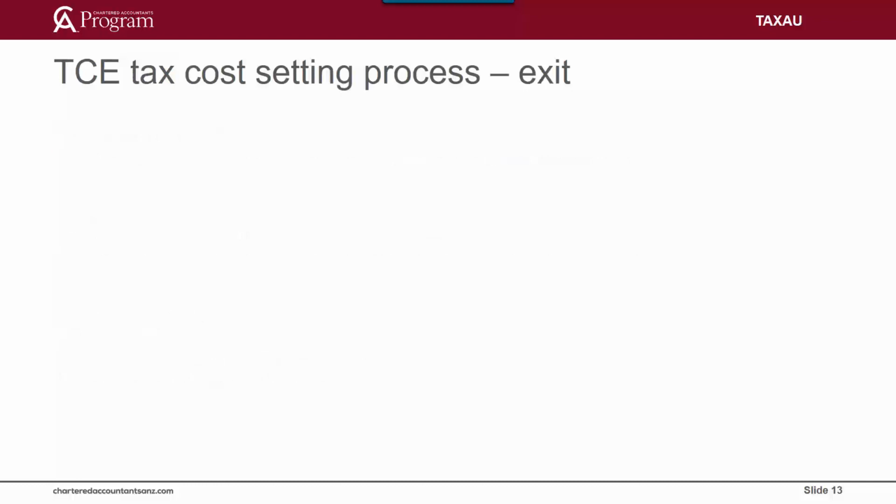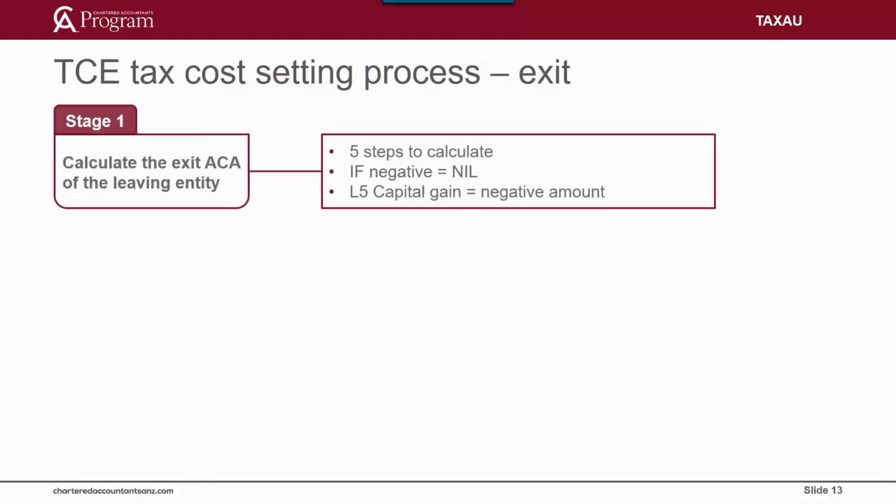Just like on entry to a tax consolidated group, there are broadly three stages or steps that need to be completed when an entity leaves a tax consolidated group. The first stage is to calculate the exit ACA of the leaving entity. The purpose of the exit ACA is to align the cost of the membership interests with the net cost of the assets that the leaving entity is taking with it.